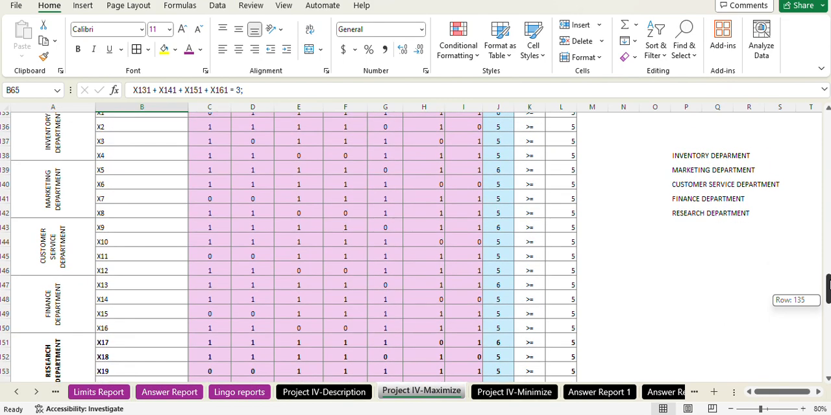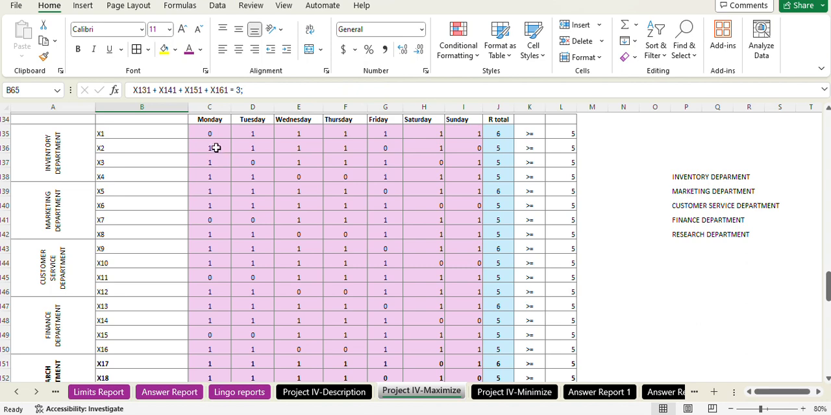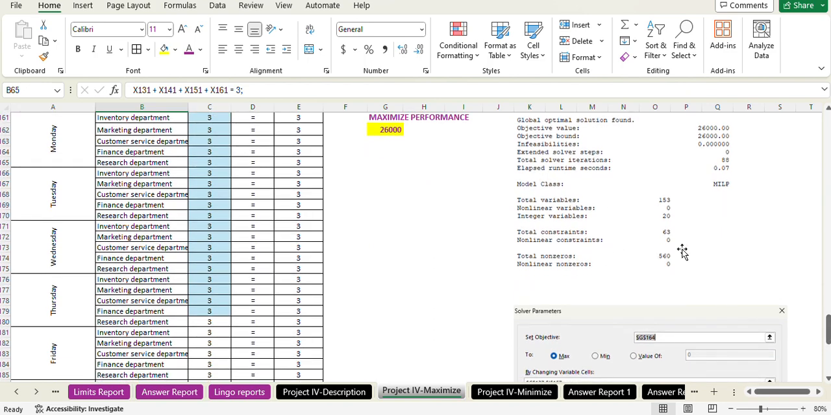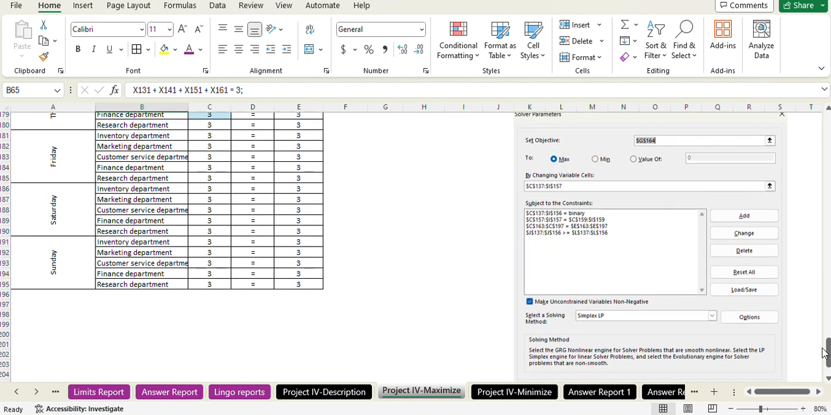Here you can see the results: 3 employees are working every day in a department. And here also, they should be greater than or equal to 5. You can see they are either 5 or 6. Here is a Lingo report of the same. It shows the same figure of the maximized value. And here is a solver screenshot and the constraints that we have given to it.